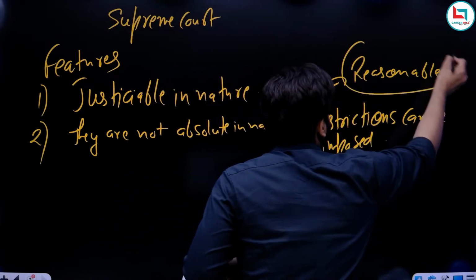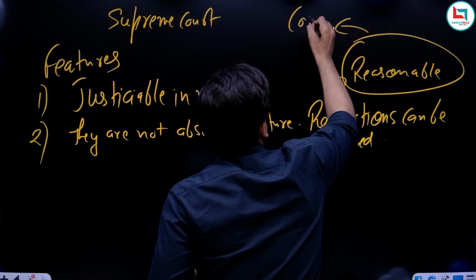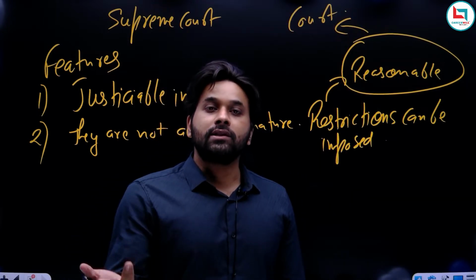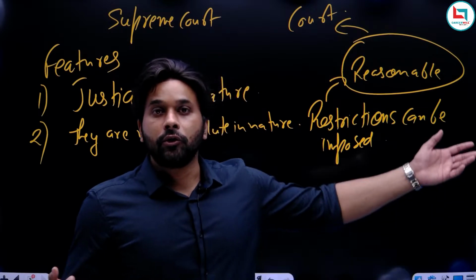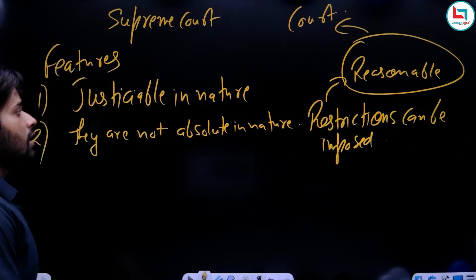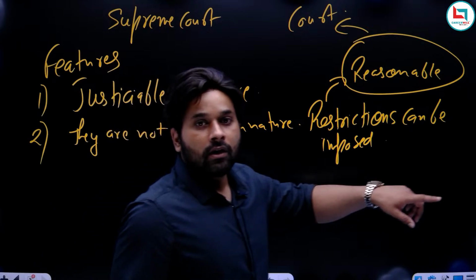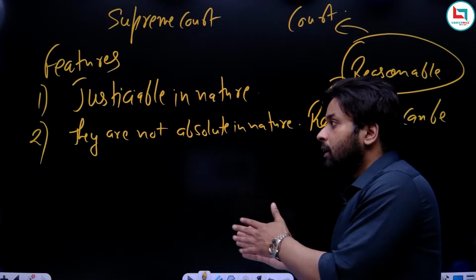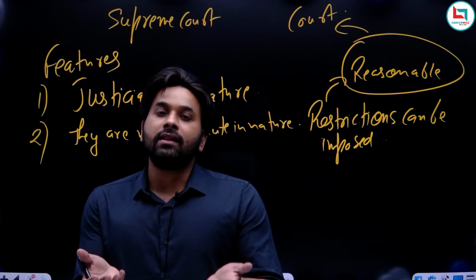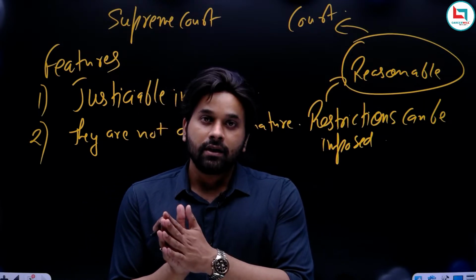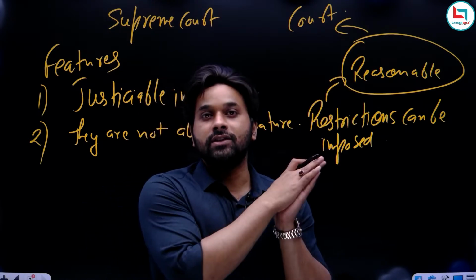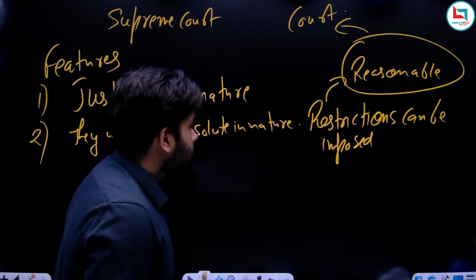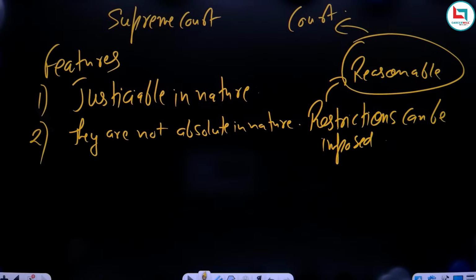So who will decide whether the restriction was reasonable or not? It is the duty of the court. Because for government, all the restrictions are reasonable. It is the duty of the court to decide whether it's reasonable or not. So I hope it is clear. So for those who are not able to understand what is the meaning of the word absolute, absolute means we can in Hindi call as असीमित. So they are not असीमित in nature. इन पर उचित पाबंदी लगाई जा सकती है. Okay. So I hope the second point is clear.